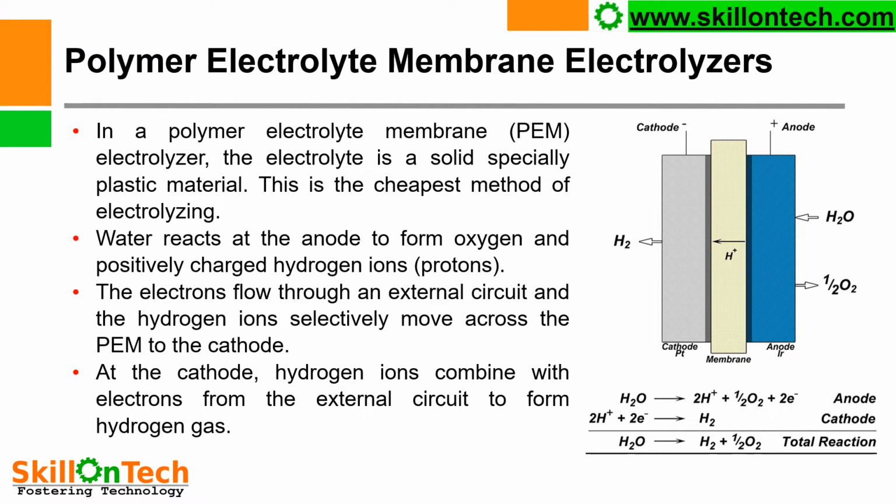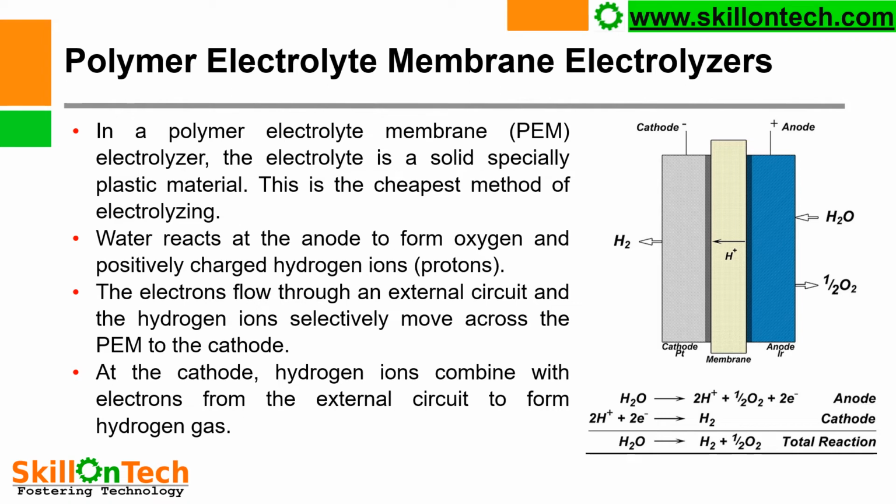In a polymer electrolyte membrane electrolyzer, the electrolyte is a solid, special plastic material. This is the cheapest method of electrolyzing. In this, water reacts at a positively charged anode to form oxygen and positively charged hydrogen ions, which are called protons.